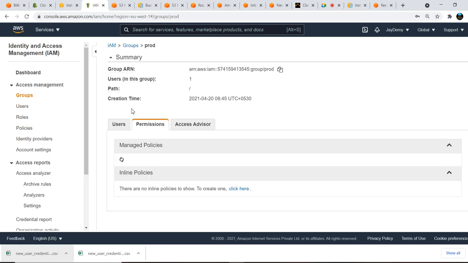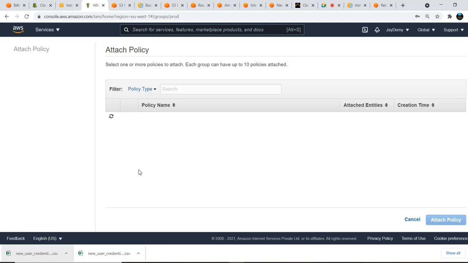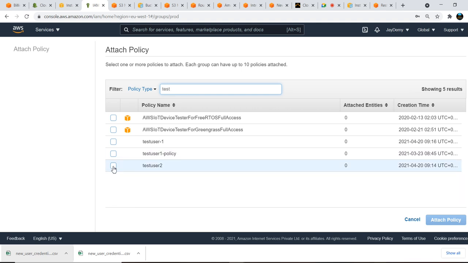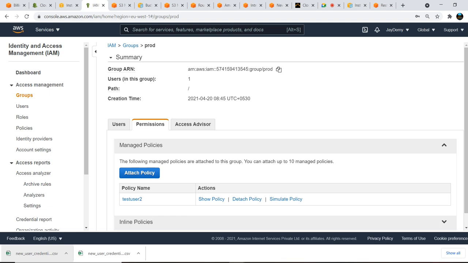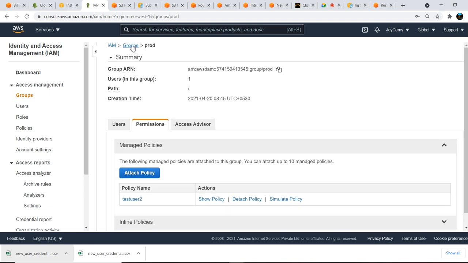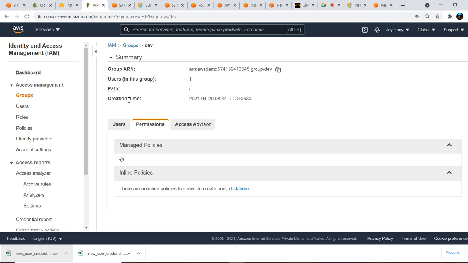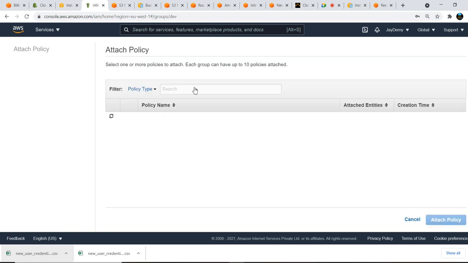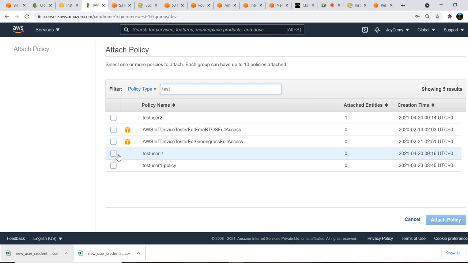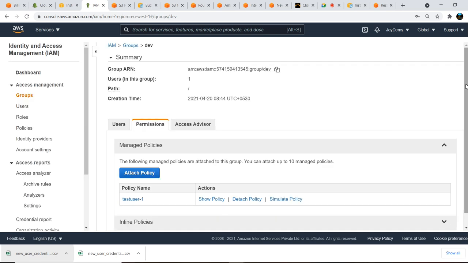So production is test user 2, right? So attach policy, we'll test with test user 2. Okay, attach policy, it's already attached. Now you don't need to do anything, just go to the dev group, that is test user 1, and attach policy. Now we have attached the policies to both the users.